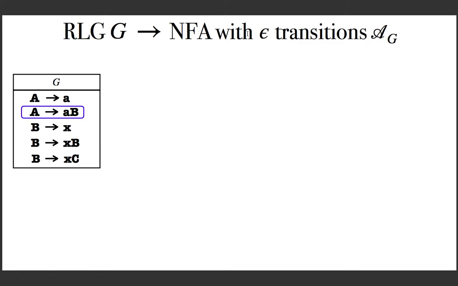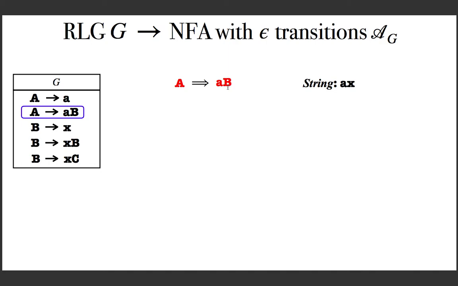So what can you do with this production? From the start symbol capital A, you can apply this production and derive small a followed by capital B. In terms of the NFA, you can say that an input string small a followed by capital X, which is a terminal string, is given, and as of now in the grammar, using the grammar, we have derived the first symbol of the string and you have this capital B as the variable.